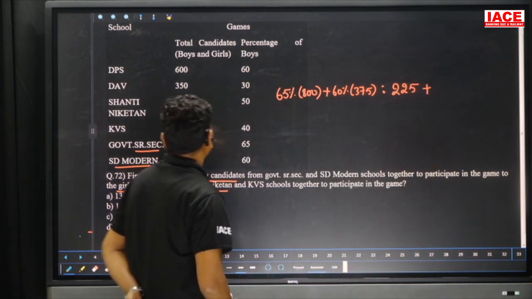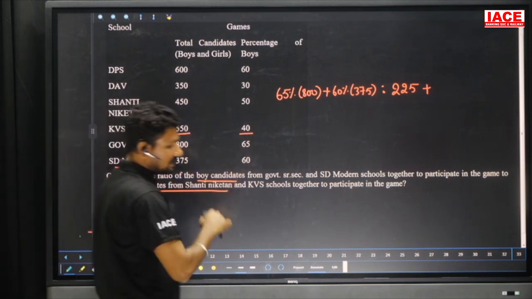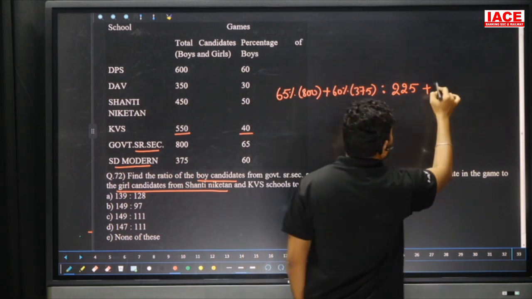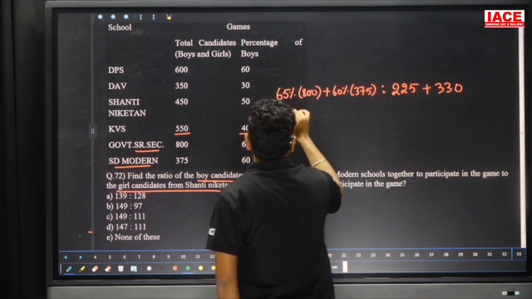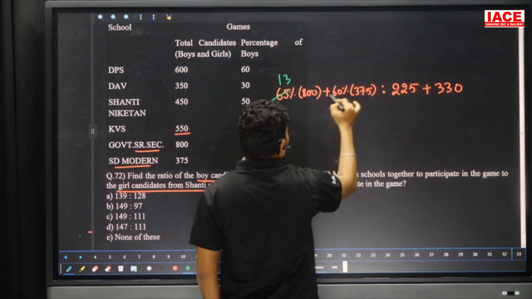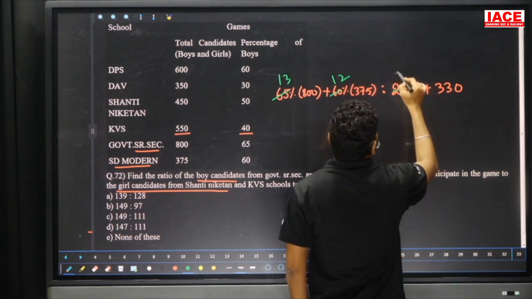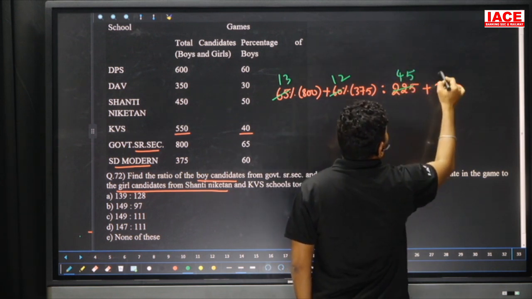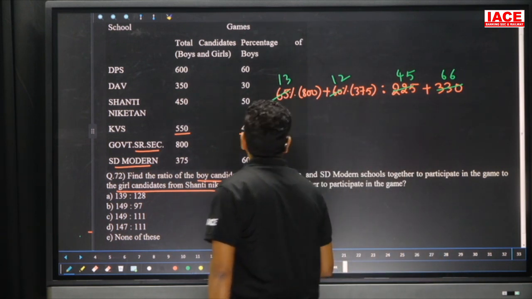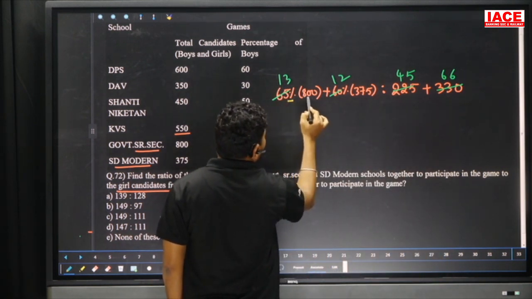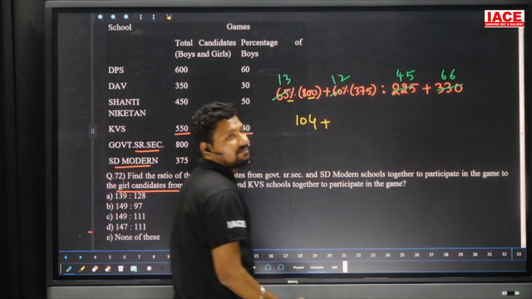Plus here KVS school, we can write 40% are boys and 60% girls are required. 60% of 550 is 330. So 6 5s are 30, it is 330. Now we cancel the values. 13 8s, and percentage 2 zeros cancel. No need to cancel again, just cancel the calculated values. It is 104 plus 12 into 375 we can write.